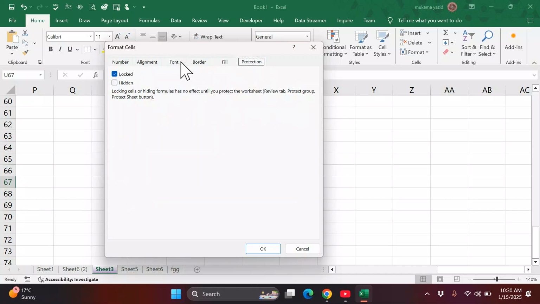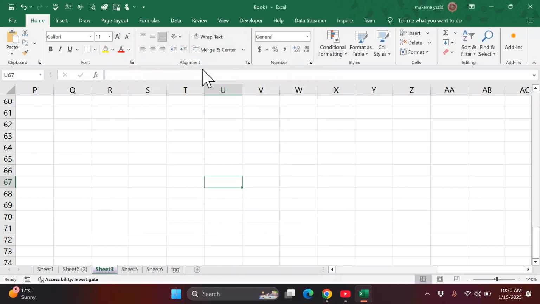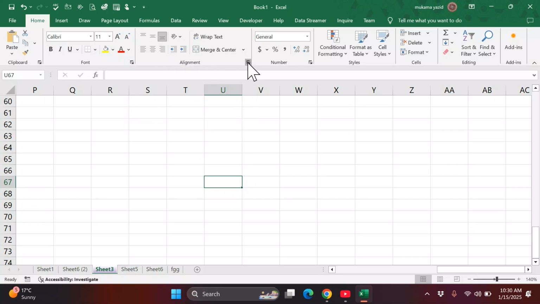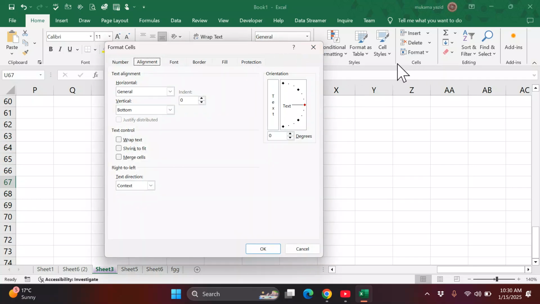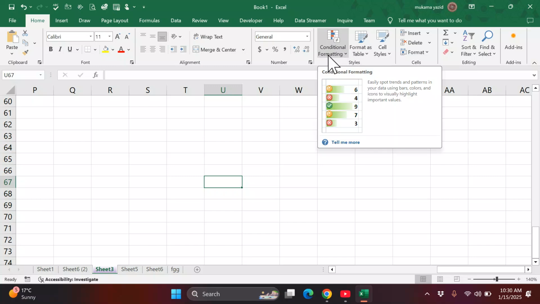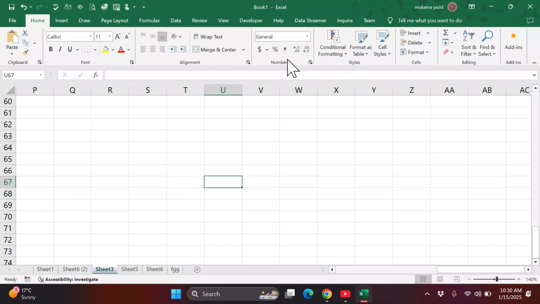You can see fields, what they are not here, but if I use this launcher button, I can get those options or commands. The same applies here, and not all of the groups have a launcher button. Some do not have one because they have enough space, they are fitting. But others which are lacking space, where the space is very small and there are other things to be used, give what we call a launcher button. So after this one, I think it's clear.